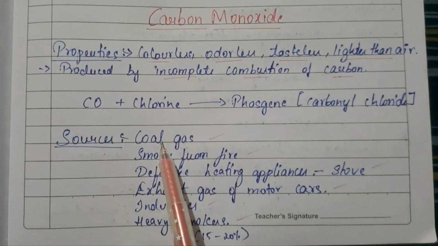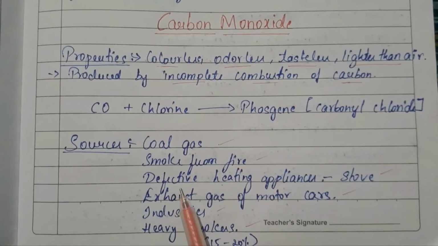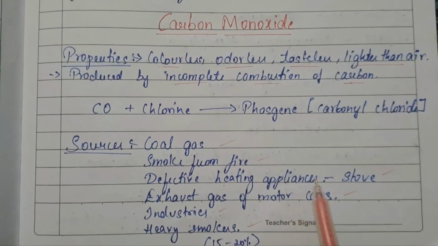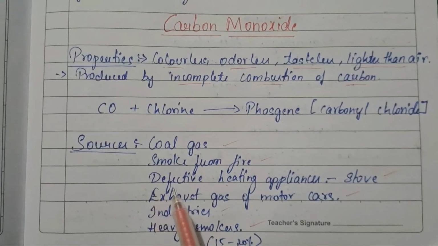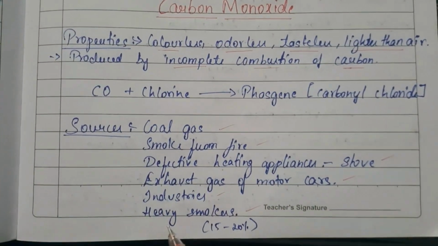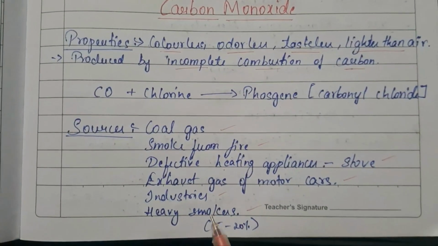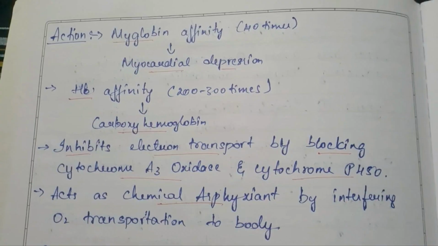So what are the sources? Coal gas, smoke from fire, defective heating appliances like stove, heater, etc. Exhaust gas of motor cars, industries, and in heavy smokers, we can see around 15 to 20% of carbon monoxide.